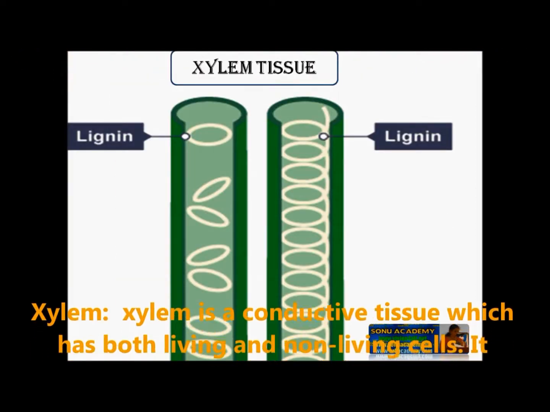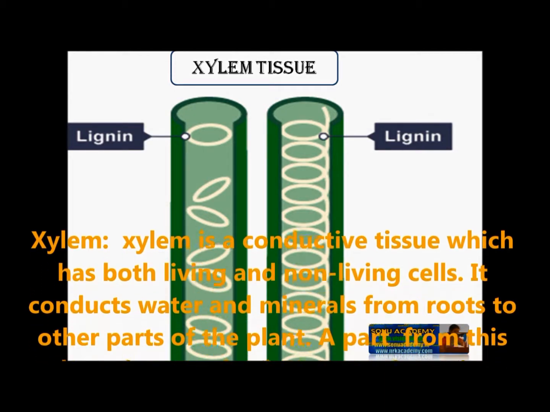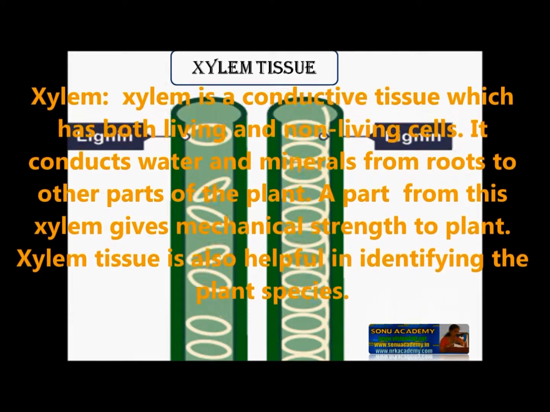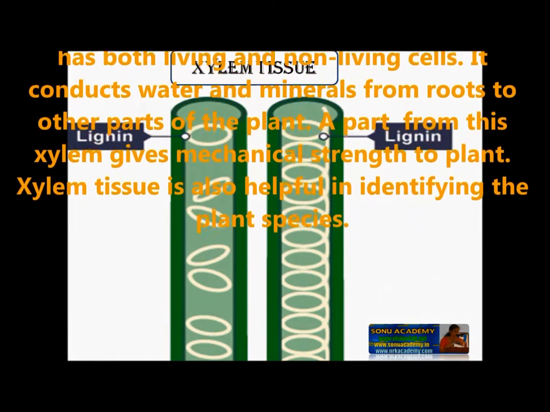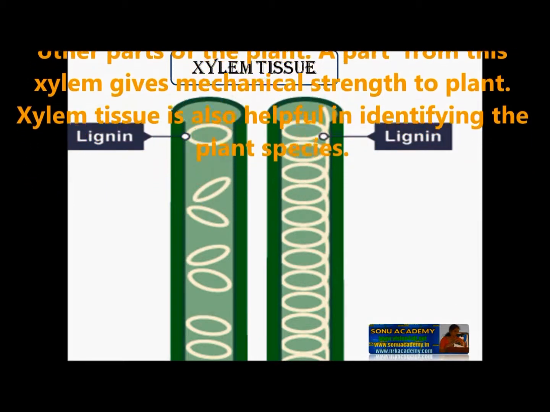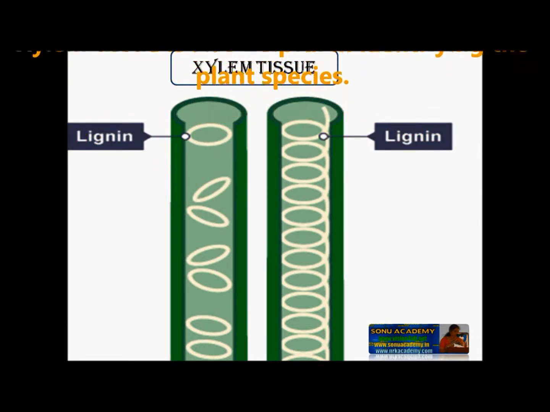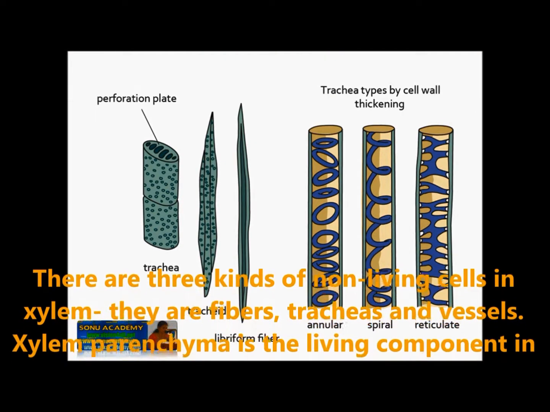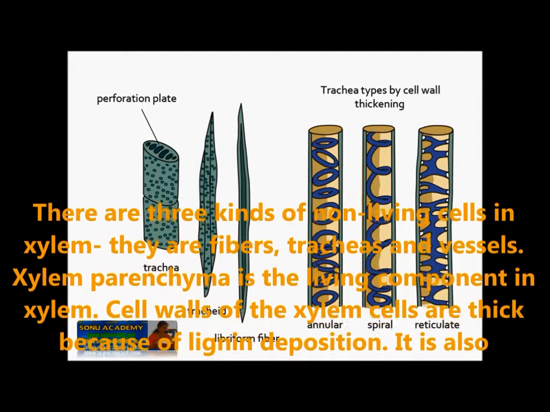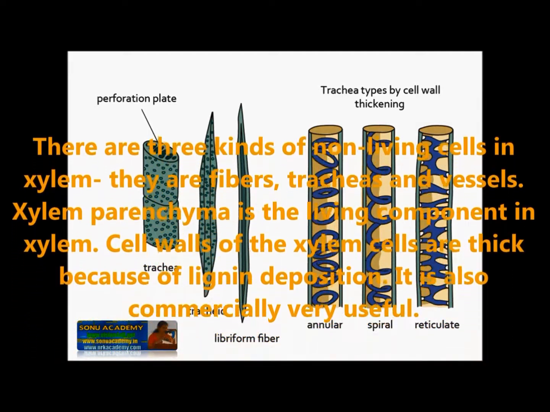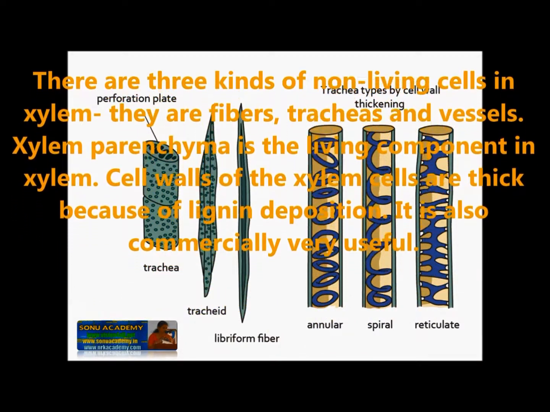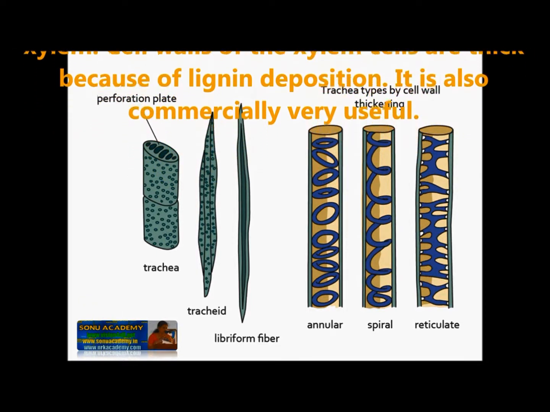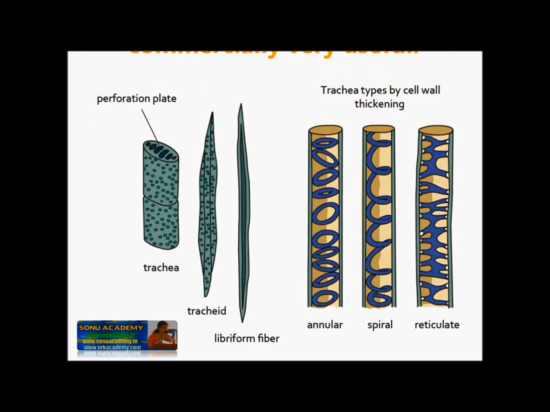Xylem. Xylem is a conductive tissue which has both living and non-living cells. It conducts water and minerals from roots to other parts of the plant. Apart from this, xylem gives mechanical strength to the plant. Xylem tissue also helps in identifying the plant species. There are three kinds of non-living cells in xylem: fibers, tracheids, and vessels. Xylem parenchyma is the living component in xylem. Cell walls of the xylem are thick because of lignin deposition. It is also commercially very useful.